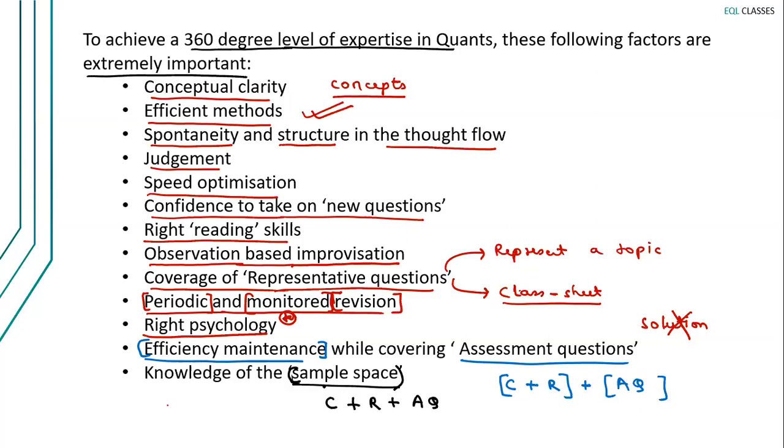Once you achieve this, put a boundary around it. Now this becomes your sample space, and know your sample space for every topic, because you're going to revise it again and again. The sample space needs to be revisited and revised. Okay, but if you don't know your sample space, how will you revise? आपको कैसे पता चलेगा कितना revise करना है? So all the points, all these factors that I've discussed in this slide, they are very, very important. I hope you will take care of it. Just knowing the concepts is not good enough. इस सारी चीजों के बीच में balance आपको बनाना पड़ेगा if you want to become a pro at quants. Okay.